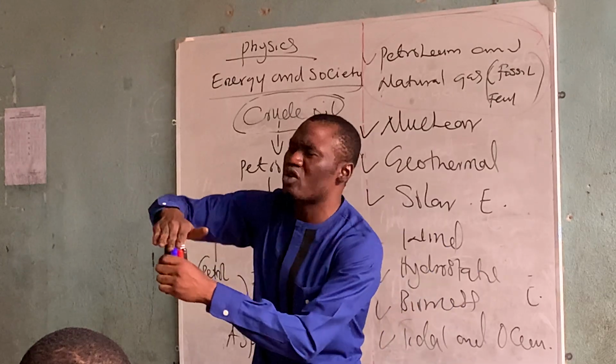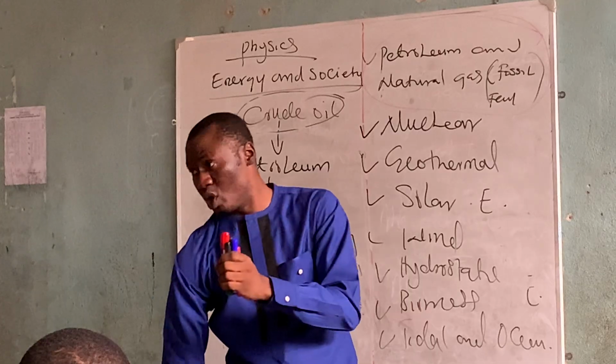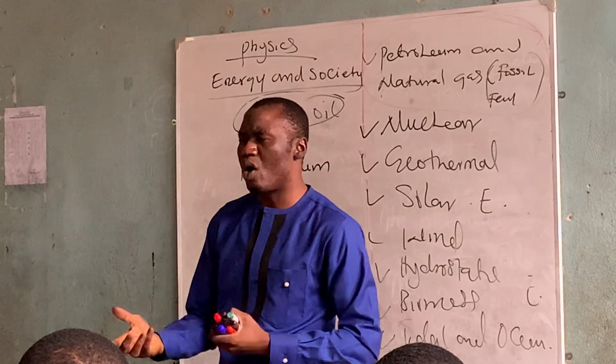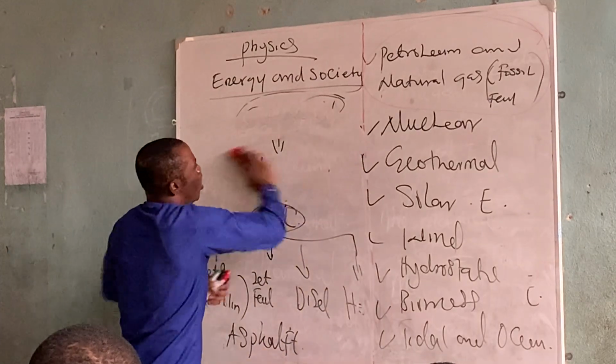If the sulfur amount of crude oil is high, the crude oil will not be cheap. If the sulfur amount is low, the crude oil will be. In fact, Nigeria is one of the second best oil producing countries. Second, not first. Now, let's go to the Gulf. Let me show you what I mean.